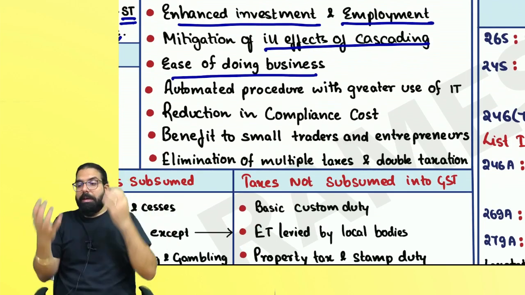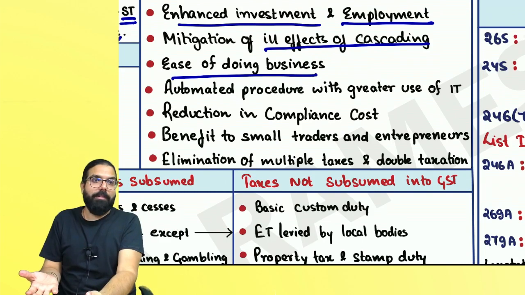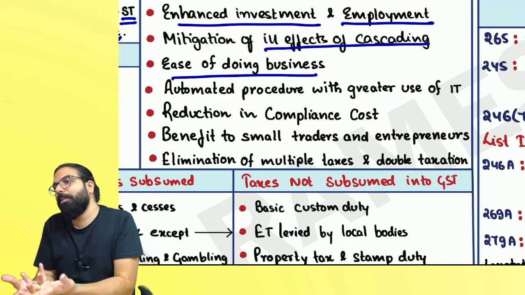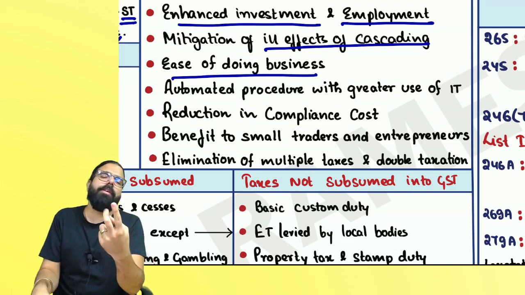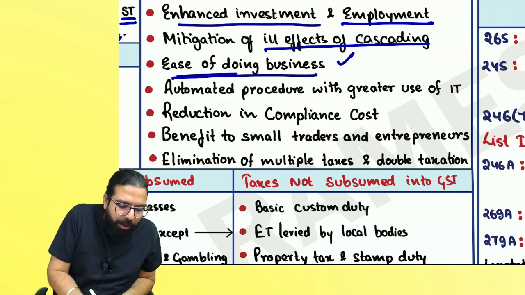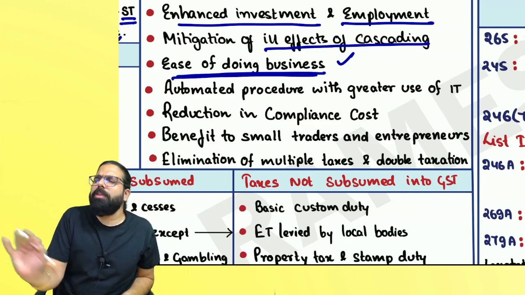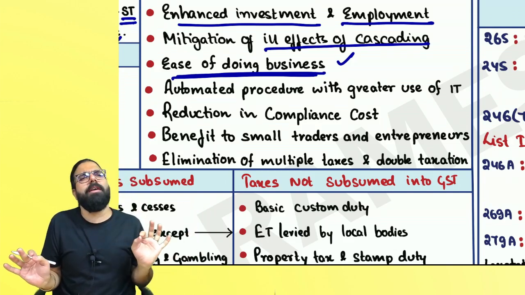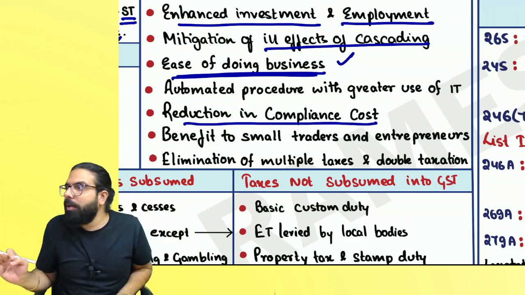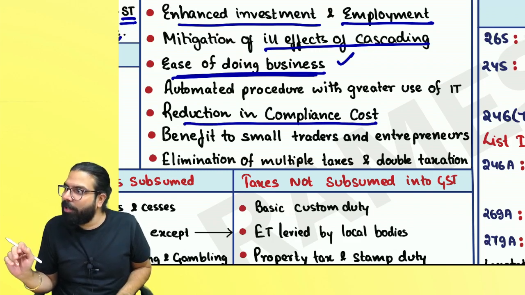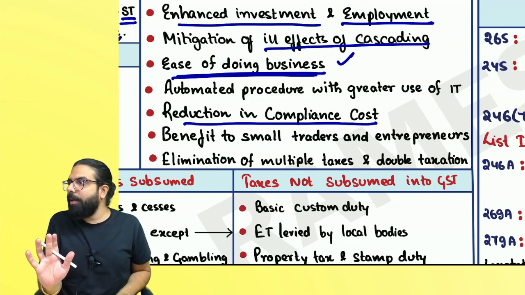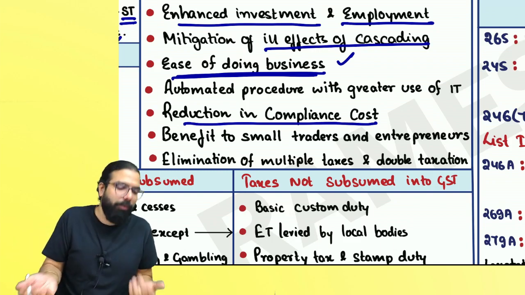Earlier, sir, excise duty compliances, VAT compliances. Baba, earlier so many compliances were there. So many laws under which you have to take registration. So many compliances used to be there. Now, one nation, one market and one compliance. Correct? Ease of doing business has come or not? A person, when he buys, he will get the credit. When he sells, he will charge the tax. Set off over. Reduction in compliance cost has happened or not? Earlier, the chartered accountant would say, VAT compliance I'll charge you, excise compliance also I'll charge you. Now, only GST. Are we clear, everyone? And hence, compliance cost for traders will come down.